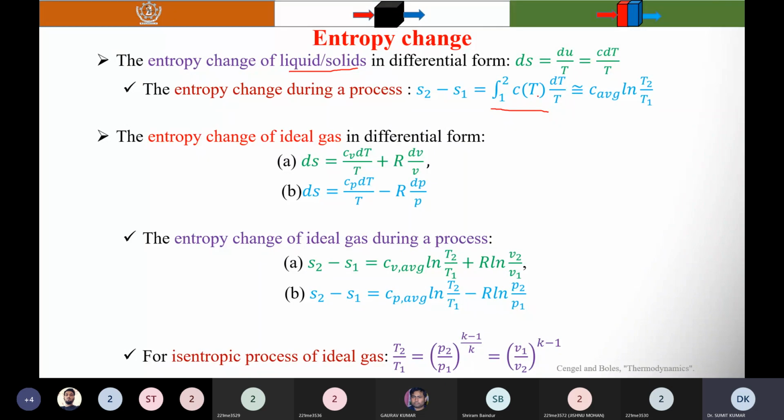If you assume that C is a constant, or you take the average value between T1 and T2, that is C at T1 plus C at T2 divided by 2, so that is the average value.